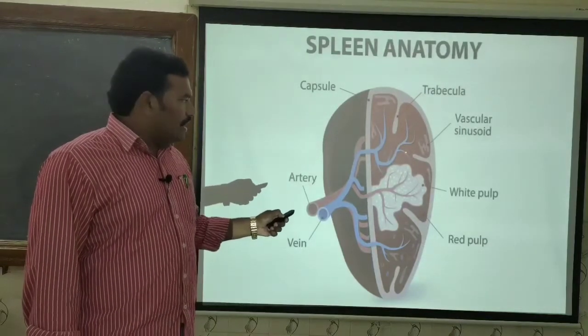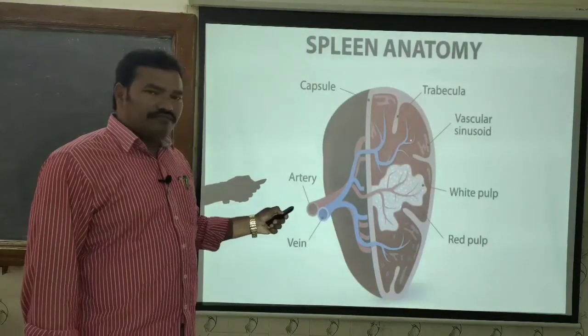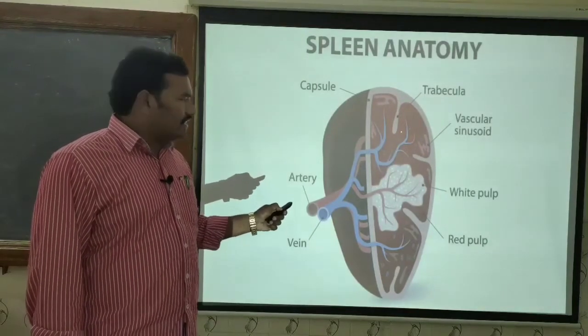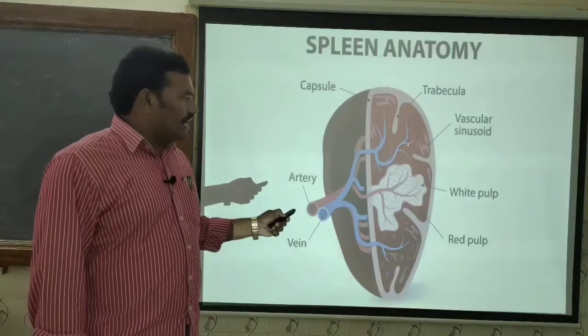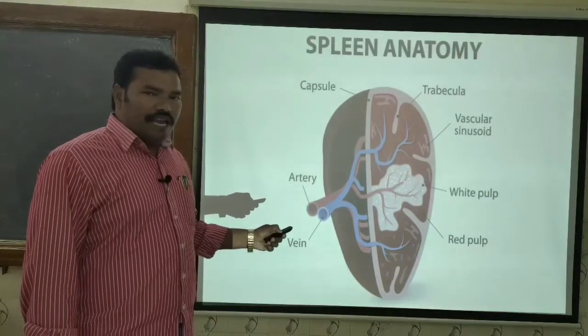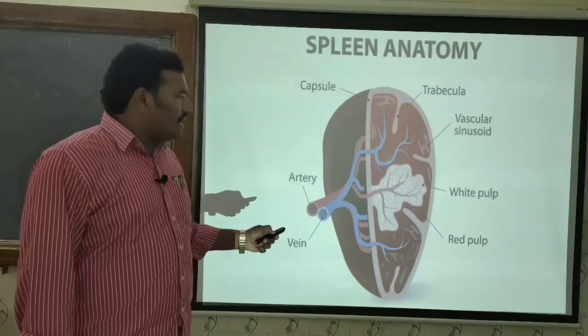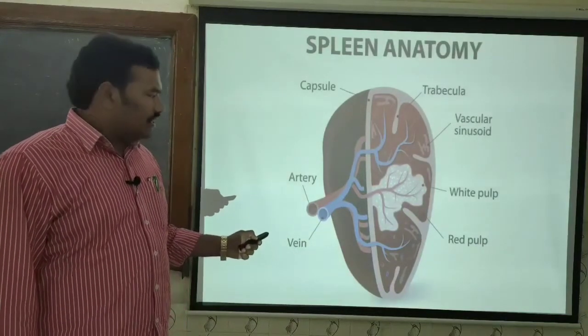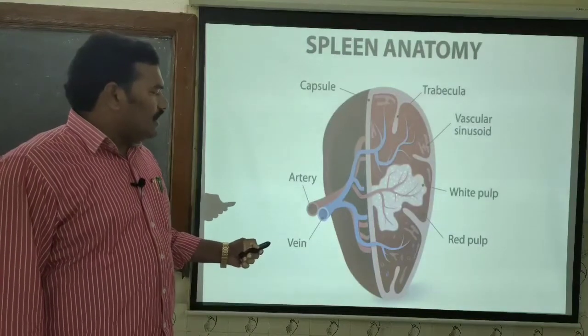That is, red pulp is enriched with the RBC and dendritic cells at the sinusoids, whereas the white pulp comprises the PALS, periarteriolar lymphoid sheath, which contains more lymphocytes.